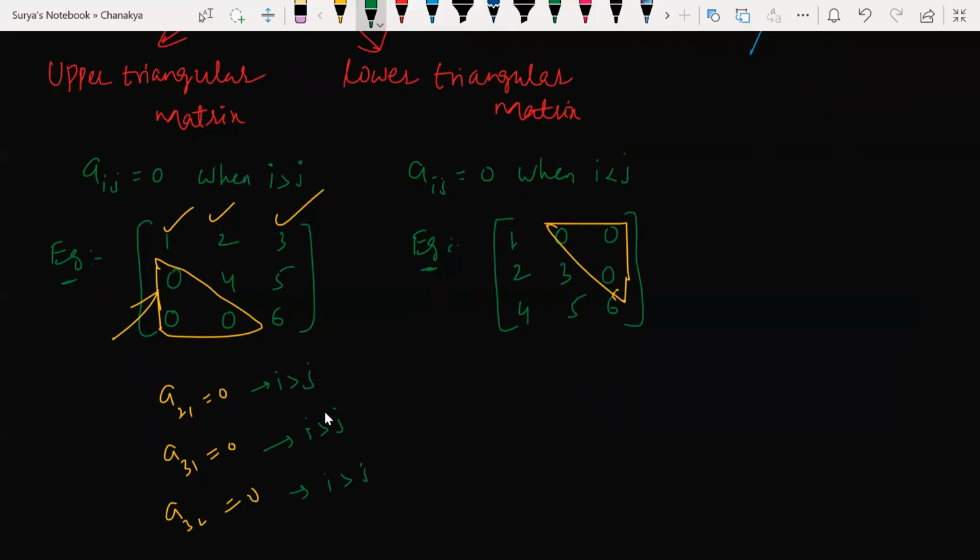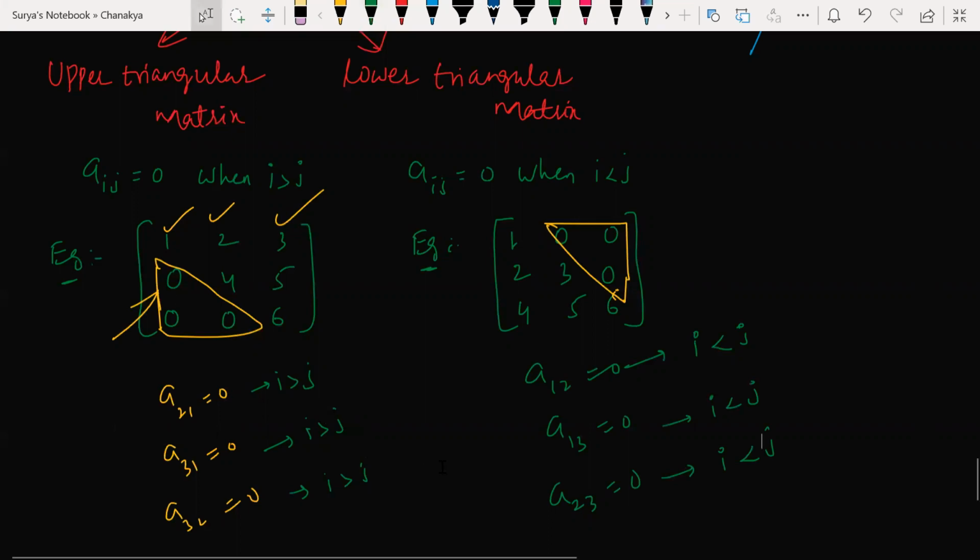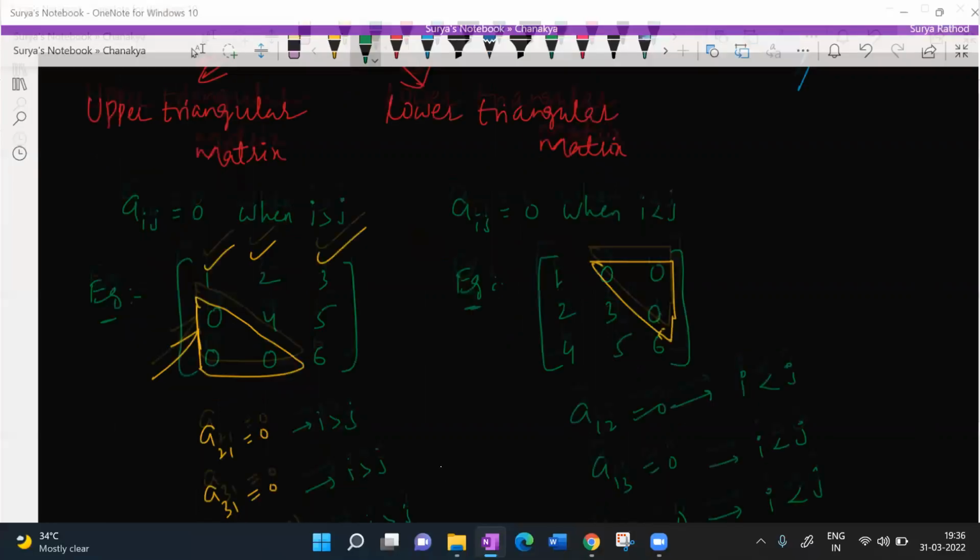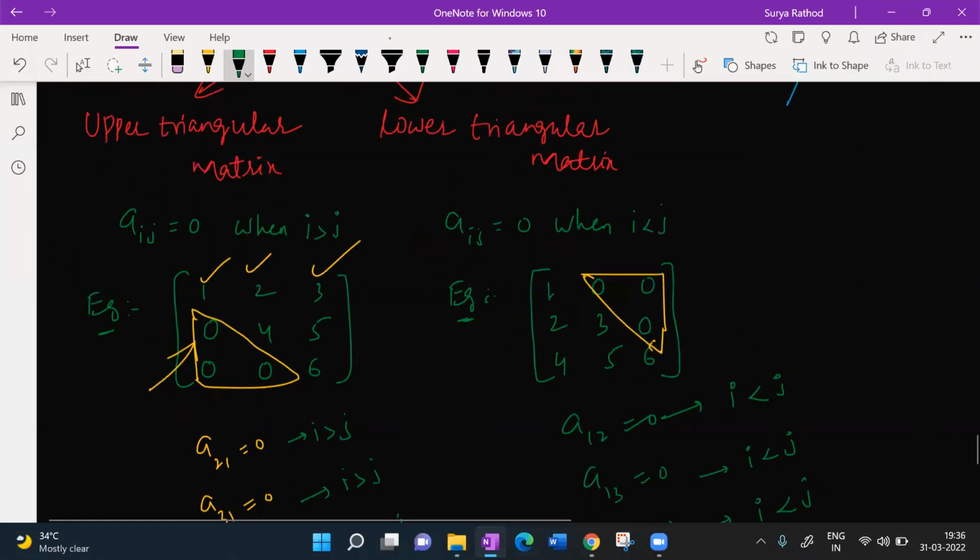Now look at this here. A12 is 0. A13 is 0. A23 is also 0. Now look at this here. Here i less than j. Here also i less than j. Okay, isn't it clear? Understood my point? Is it clear, beta? Is it clear?